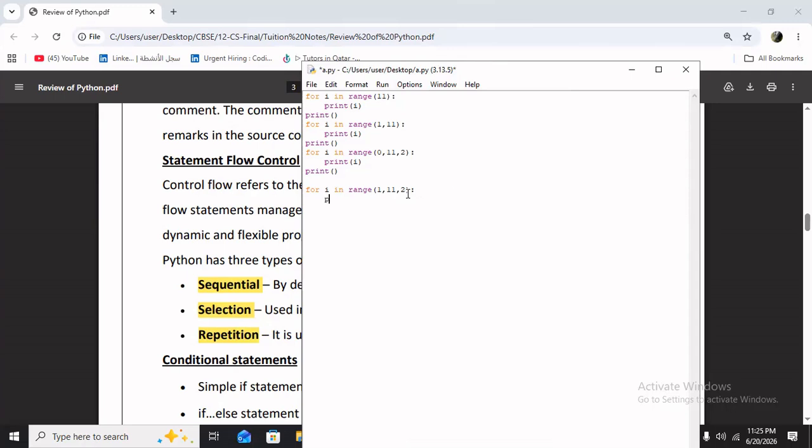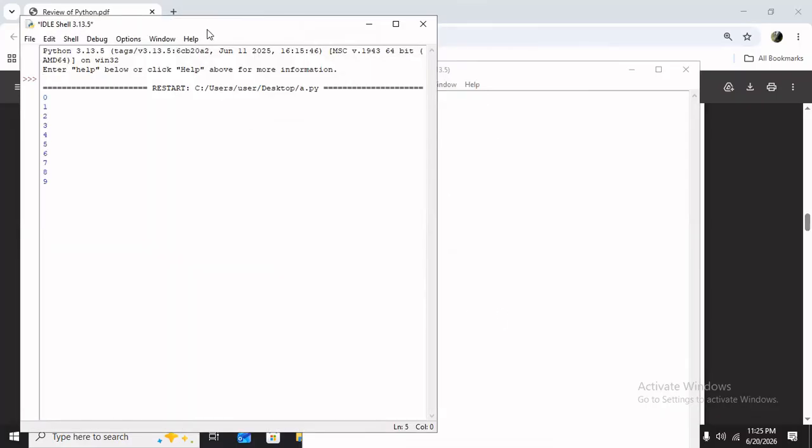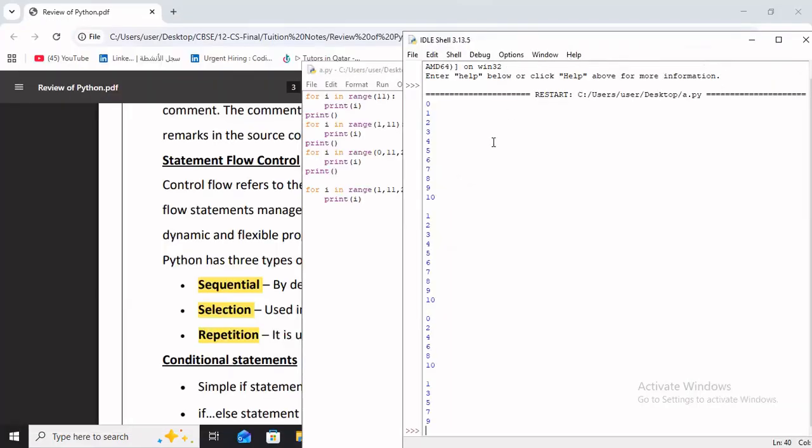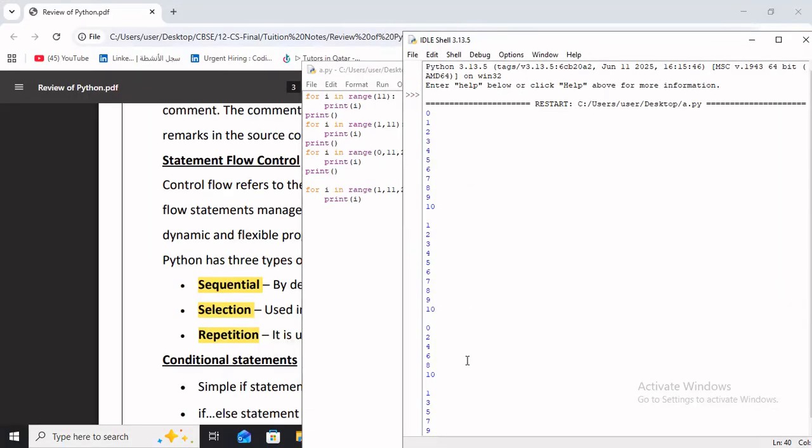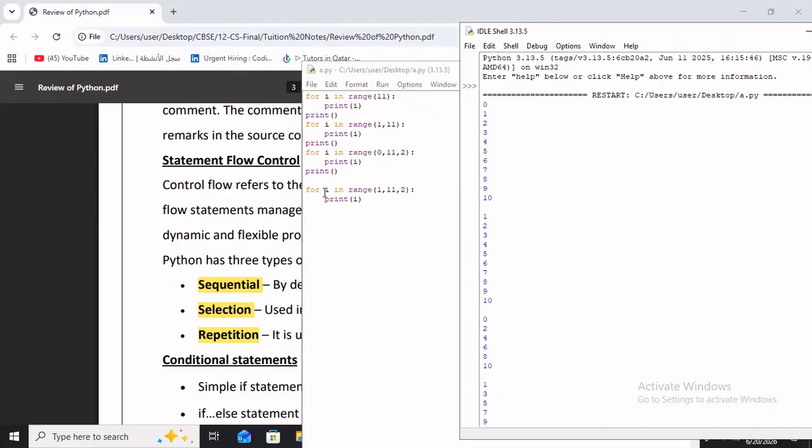So you can see, and just using the print statement here, see the output, fourth output, you can see it will print the odd numbers. You can see the output here. So 1 3 5 7 9. This is the output for the last for loop, 1 3 5 7 9. So I hope it is clear.